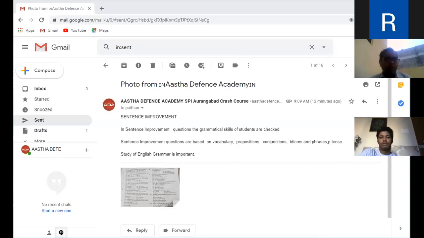Second, at the time of solving such kinds of MCQs, we have to give attention to this: every assertive and imperative sentence ends with a full stop. Every interrogative sentence ends with a question mark, and every exclamatory word or sentence ends with an exclamation mark. In the sentence, you will see mainly there are two parts. A sentence can be divided into two parts. One is subject and other is predicate.